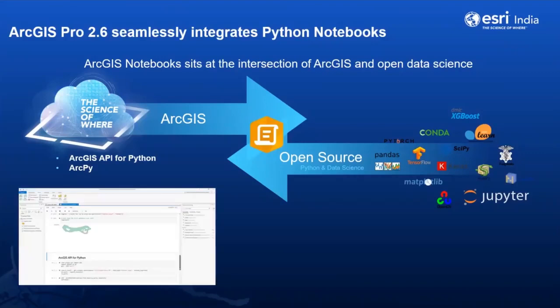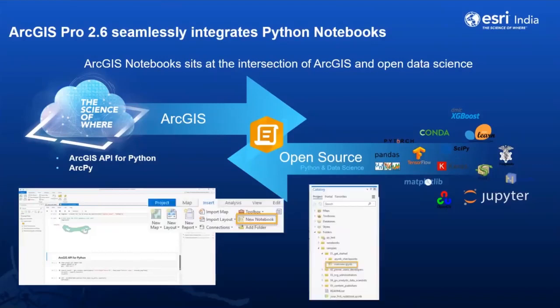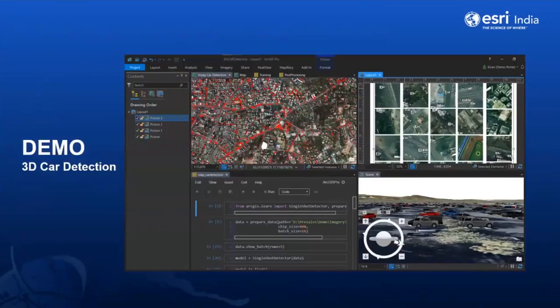And not only that, you can directly insert the notebook and manage the complete notebook in a catalog. So this is the complete end-to-end, seamlessly integrated notebook within ArcGIS Pro. So when we talk about all these scenarios, like notebooks, open source libraries, TensorFlow, Keras, Scikit-learn, and deep learning tools, geoprocessing tools, let's have a demo on that.